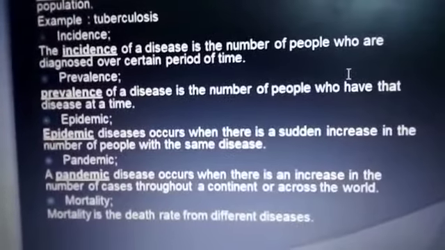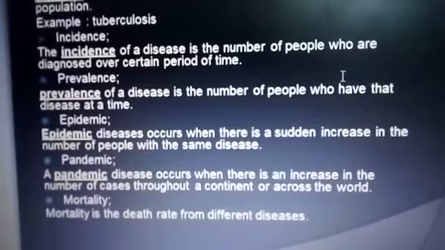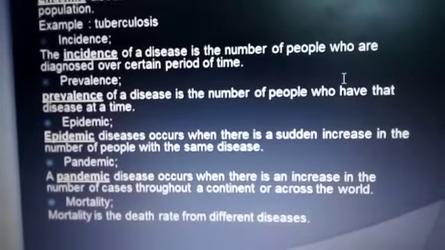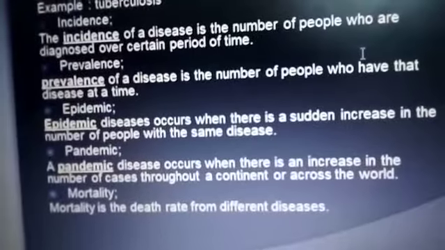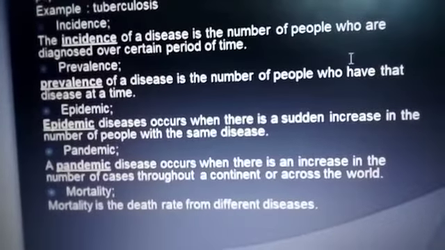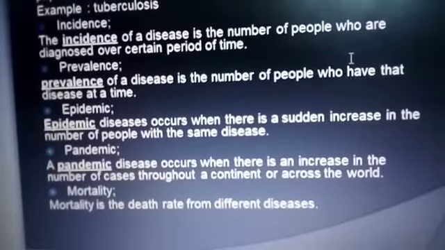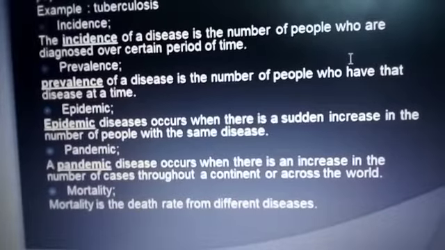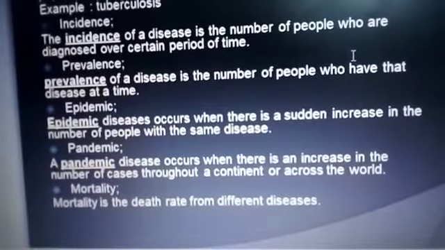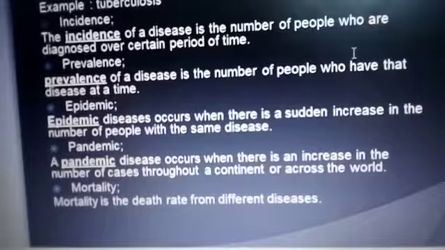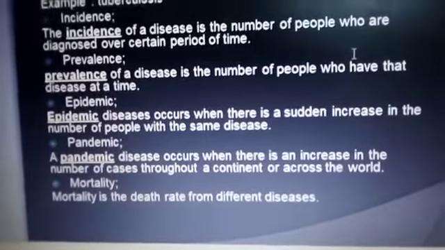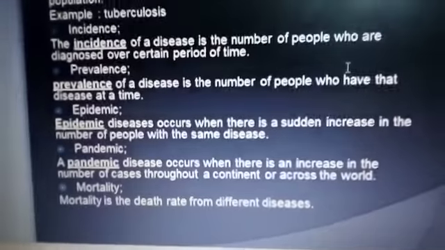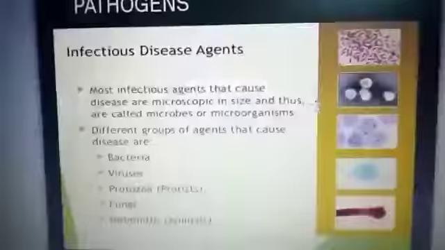Epidemic diseases occur when there is a sudden increase in the number of people with the same disease. A pandemic disease occurs when there is an increase in the number of cases throughout a continent or across the world, for example, our COVID-19. So corona is a pandemic disease because it is spreading all over the world. Then mortality, which is the death rate from different diseases.